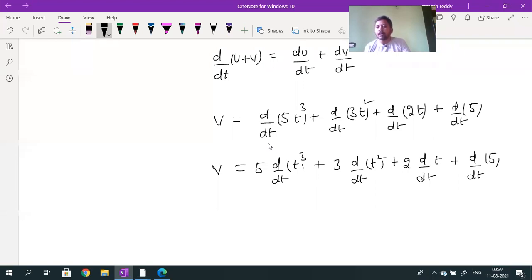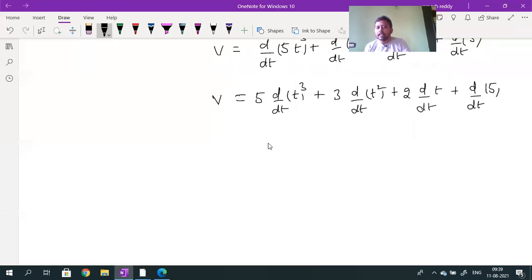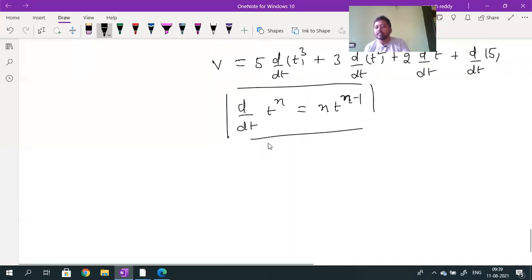Now can I apply the formula? What is d by dt of t power n? The formula is n into t power n minus 1. That is the derivative of t power n formula. Can I simplify this? What do I get? T cube derivative, how much?